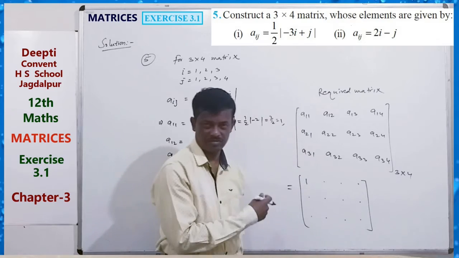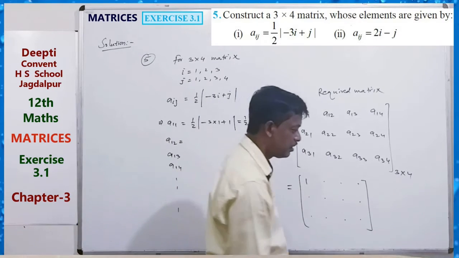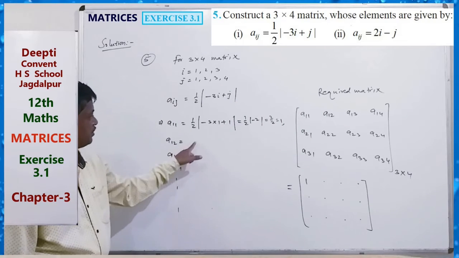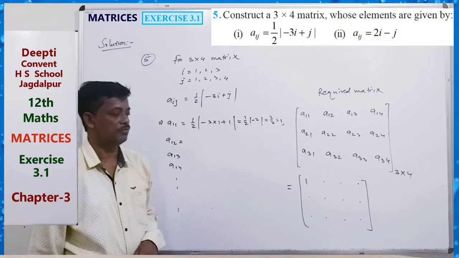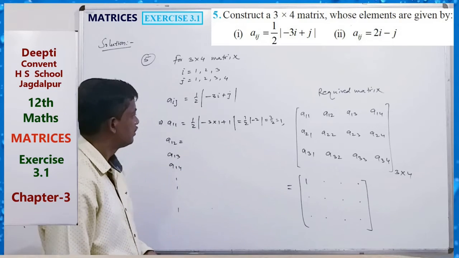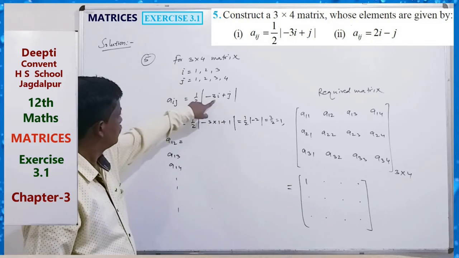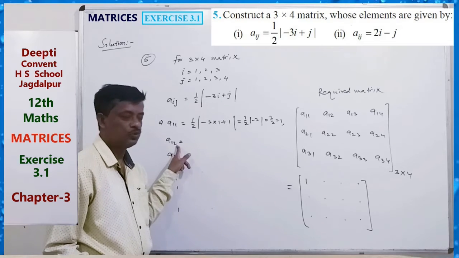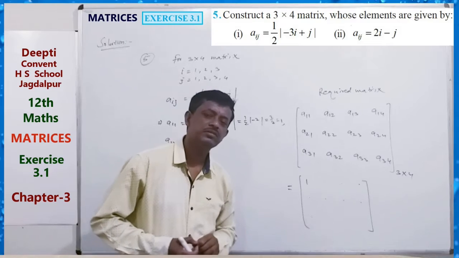You can put the value. Okay? So just find the value. Second value: minus 3 into 1 plus 2 minus 1, that is 1 half. Second value will be what? 1 into 3 minus 3 plus 2 minus 1, half. So what is the value?